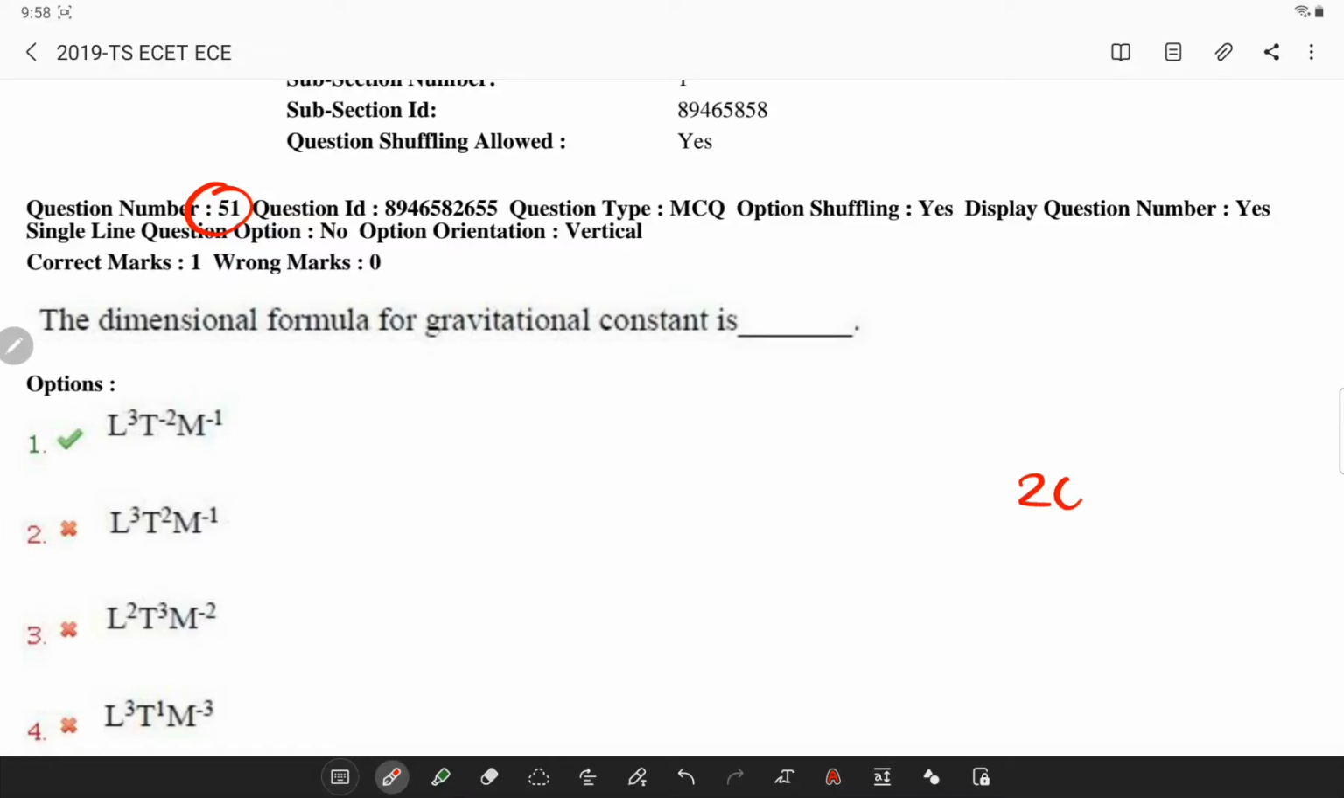Today let's solve questions related to physics in the 2019 Telangana ESET question paper. So what's the first question?